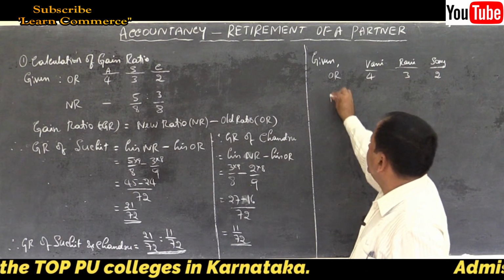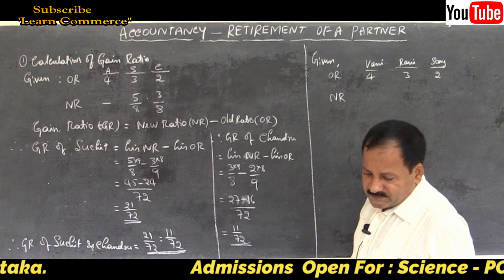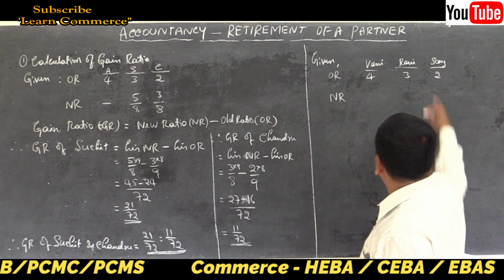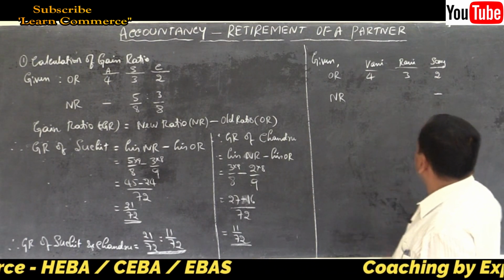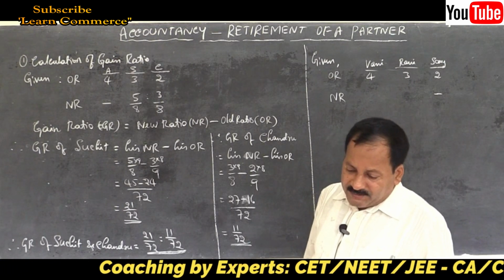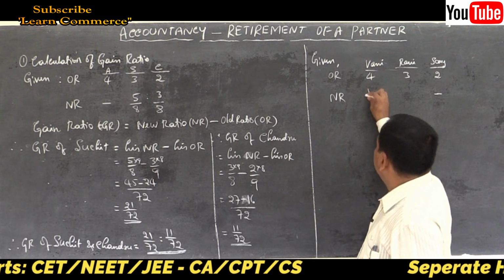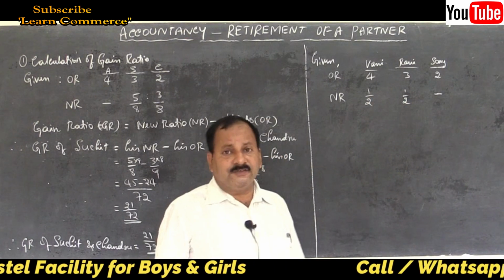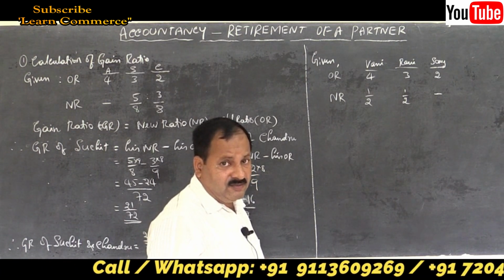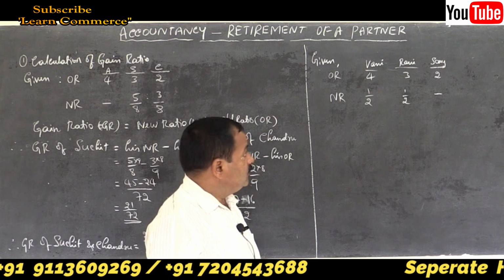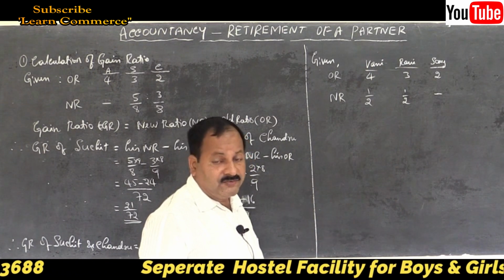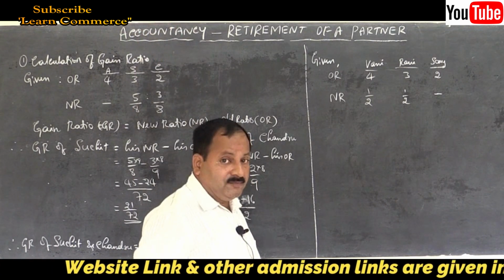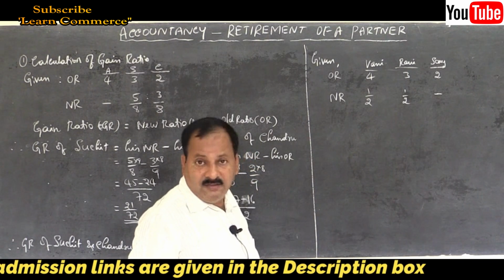New ratio is given. Who is retiring? Soni is retiring. The third partner is retiring. So dash third partner. First and second partner, they agreed to share equally, right? So 1/2 and 1/2. Very simple. This is the given information. Write like this so that you need not refer to the question paper again and again. Sometimes it happens in an urgency. You read the problem, you understood, you will start solving the problem. You may take up the other figure from some other problem. So your entire solution will be collapsed.